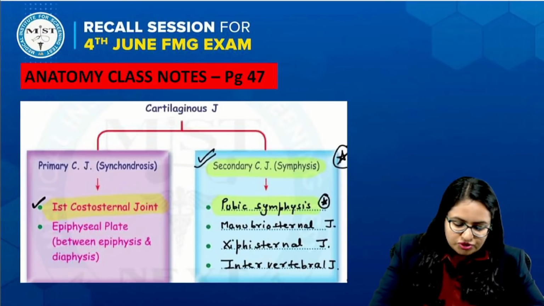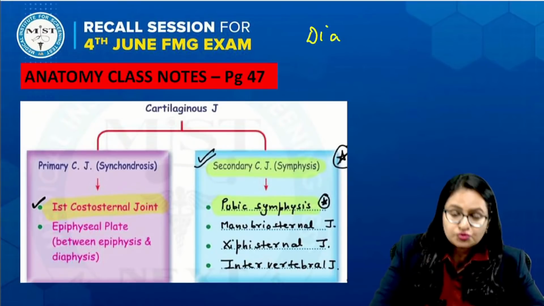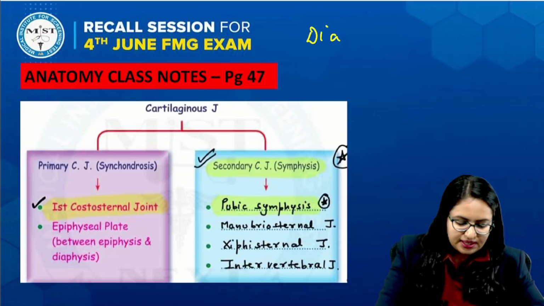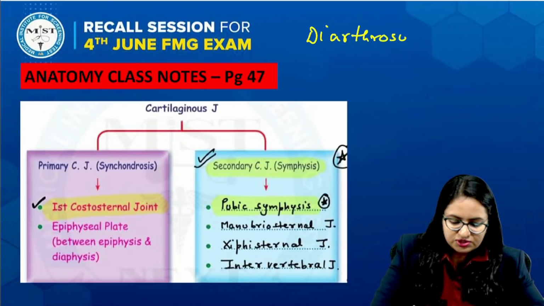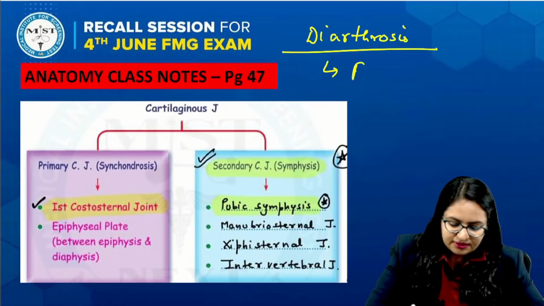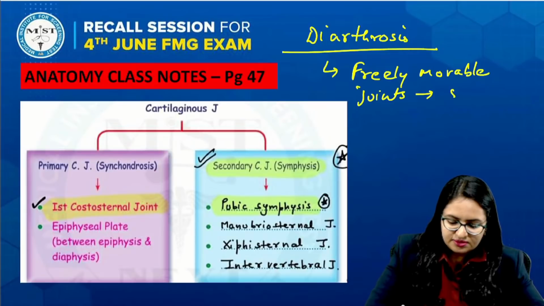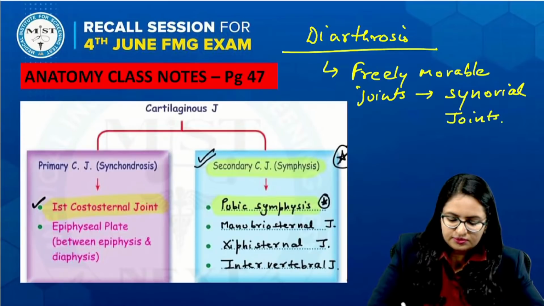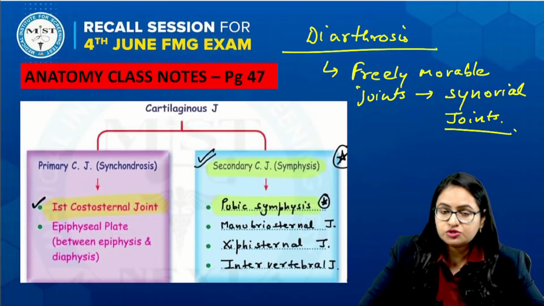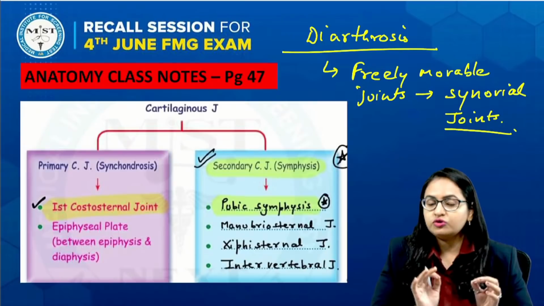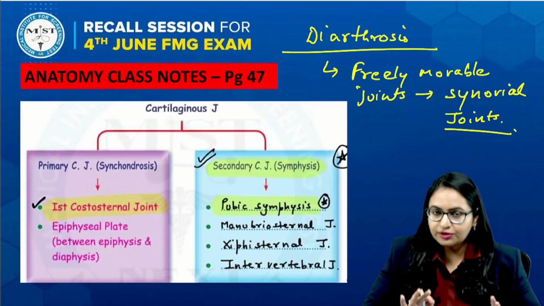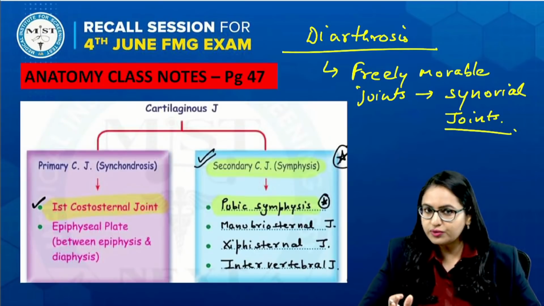One more option was mentioned. A few students have recalled that the word diarthrosis was mentioned. What is this diarthrosis? The diarthrosis is freely movable joints. Okay, and in this we include synovial joints. So we very well know that the arrow is on the fibrous joint, it is not on the synovial joint. So this is also excluded.